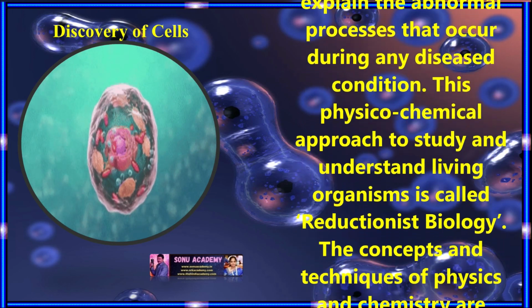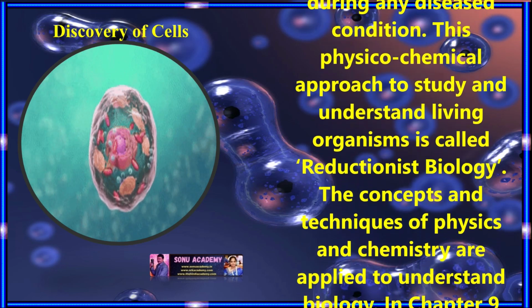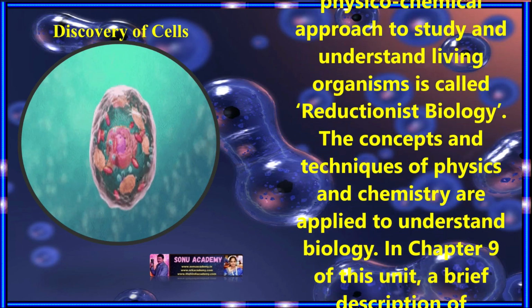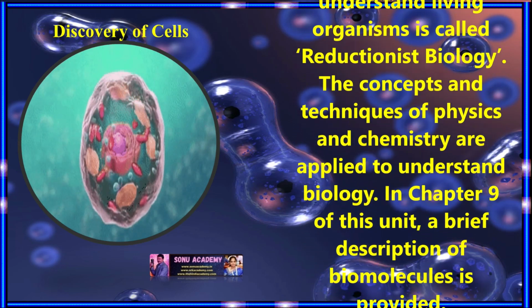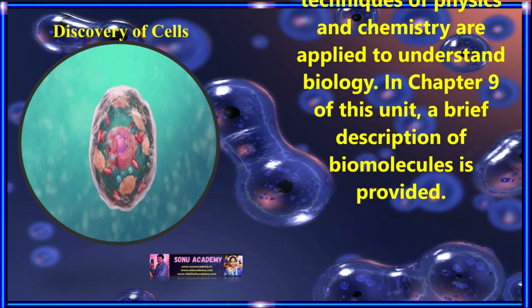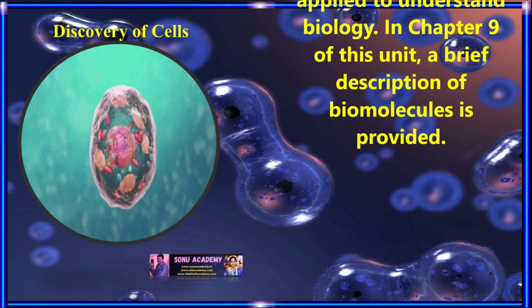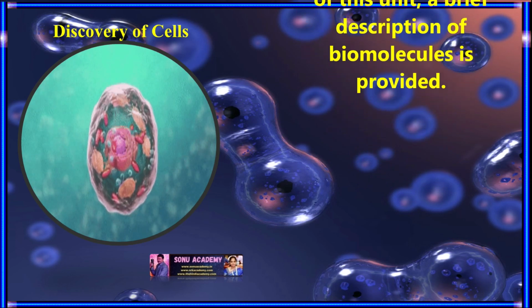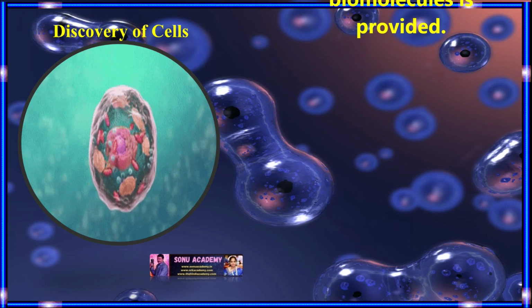This physicochemical approach to study and understand living organisms is called reductionist biology. The concepts and techniques of physics and chemistry are applied to understand biology. In chapter 9 of this unit, a brief description of biochemicals is provided.